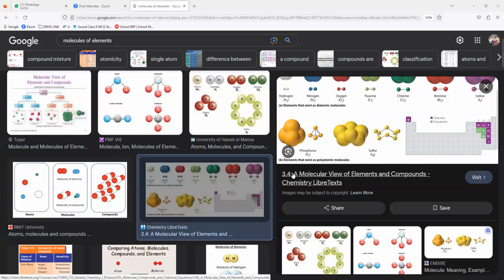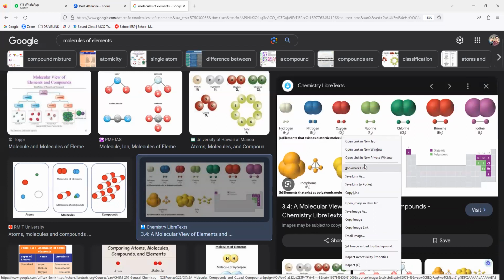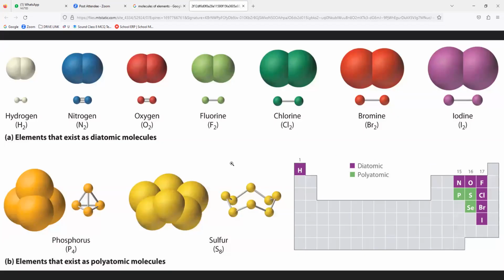Of course, no atom will exist independently, but sodium and all will be represented normally. But here you can see, this is the best image also. I will send you. Can you see the screen, everybody? No other book or nowhere you can find this image. You can notice it. Of course, we'll study this.